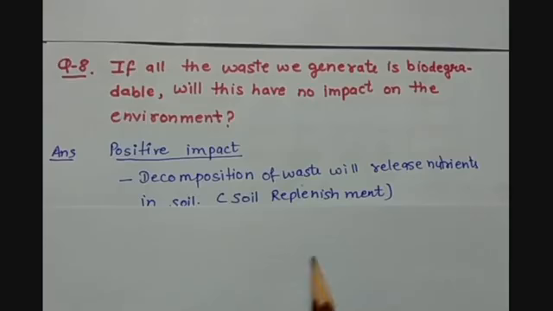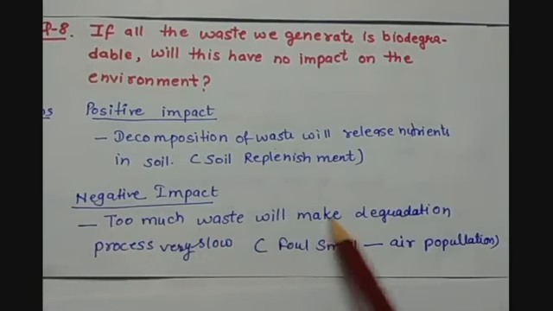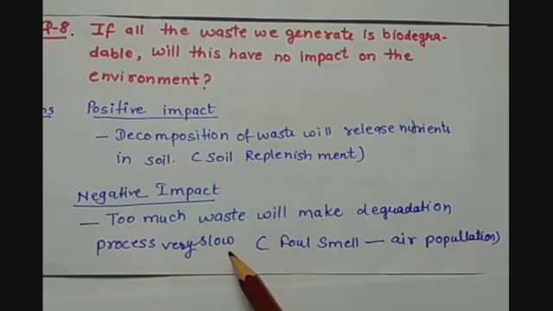But what will happen if a huge amount of biodegradable waste is developed? Then it will have a negative impact on the environment, because too much waste will make the degradation process very slow. Why?